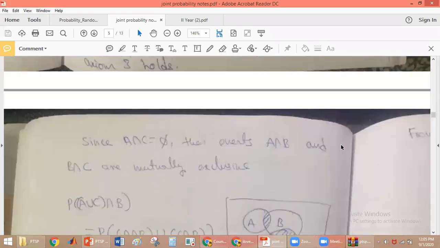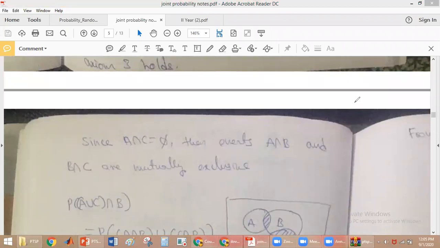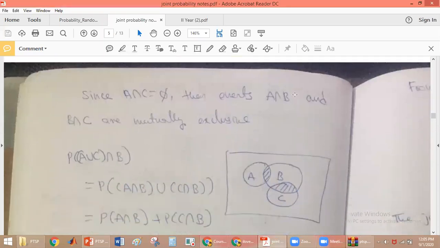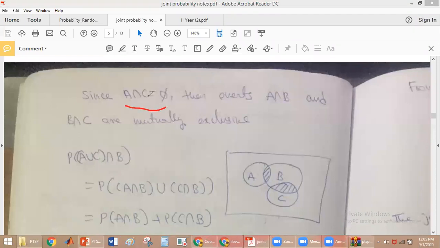What is given? A and C are mutually exclusive. What does that indicate? It indicates that A intersection C is equal to phi. Now you see this Venn diagram. We have selected the Venn diagram such that A intersection C is equal to the null set. It means that A and C do not intersect, but A and B will intersect, and B and C will intersect. And one more condition is about this part.